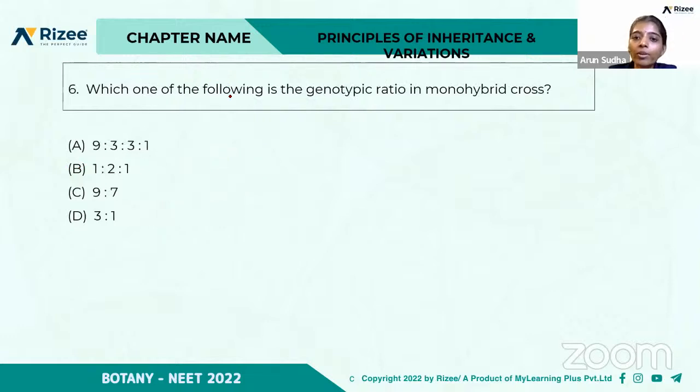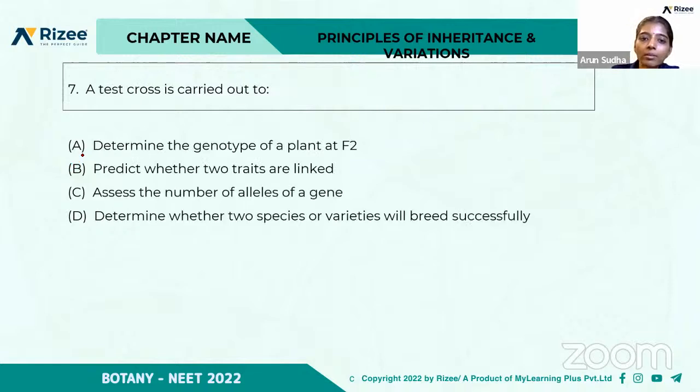So which one of the following is the genotypic ratio in the monohybrid cross? If you take a monohybrid cross, that is only one character. So which is the genotypic ratio? 9:3:3:1, or 1:2:1, 9:7, or 3:1. Yes, B is the right answer. 1:2:1 is the genotypic ratio in a monohybrid cross.